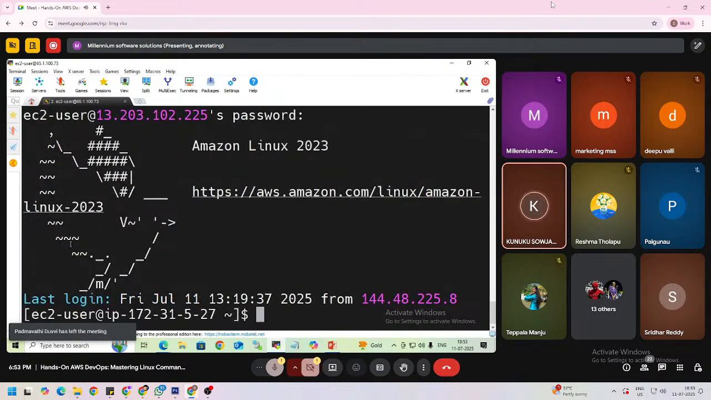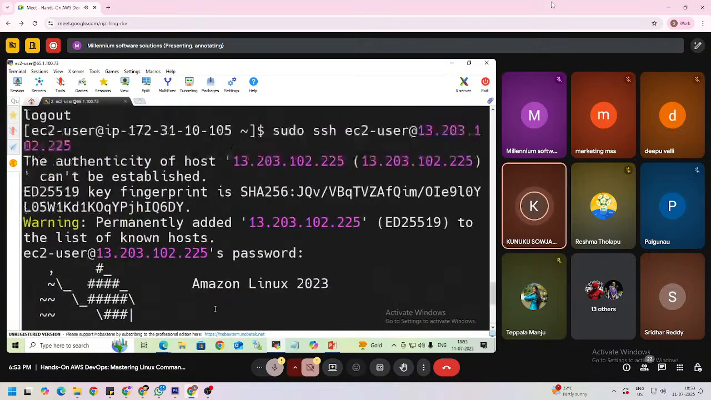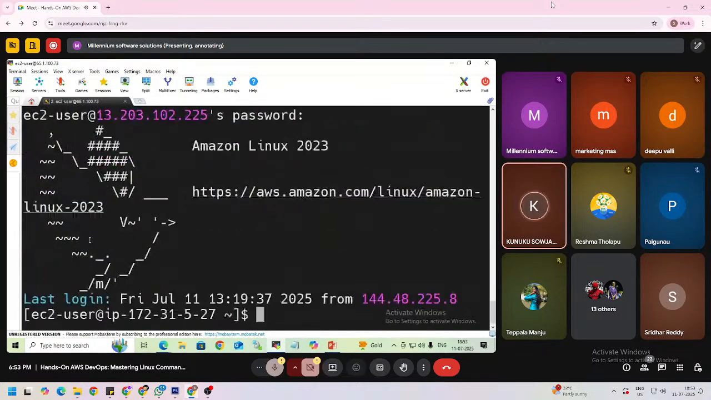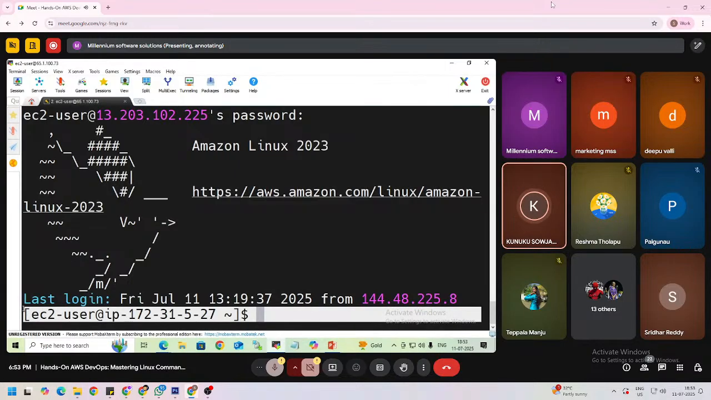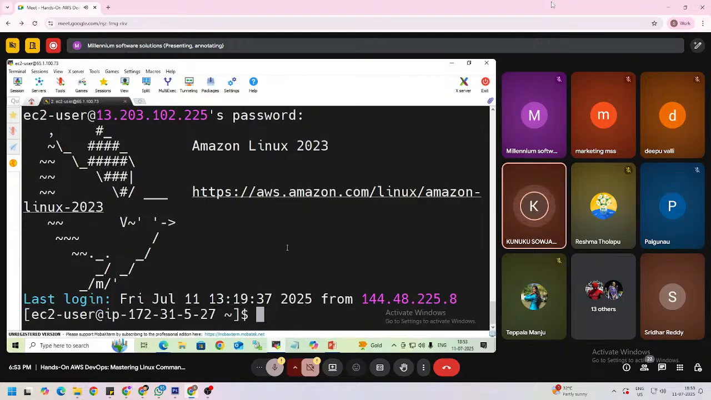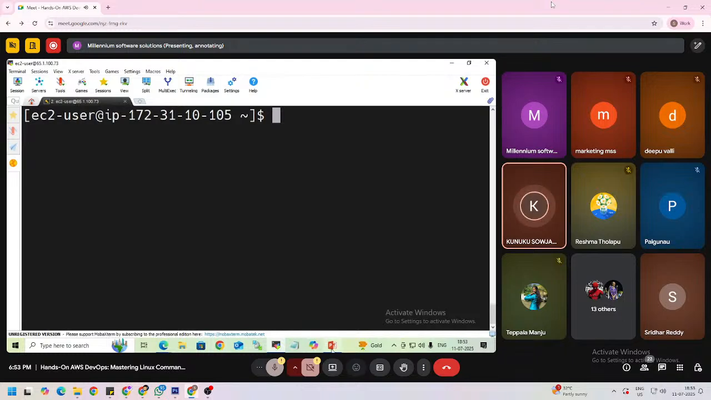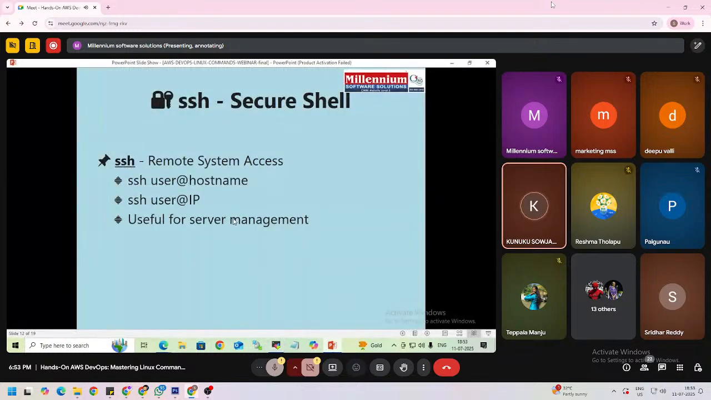This is the Linux 2 server private IP and this is the Linux 1 server private IP. So here I am connecting to the Linux 2 server from within the Linux 1 server, and for that we are using the SSH command. If you want to go back, you need to use exit. So again I am connected to my Linux 1 server. This is how we can use the SSH command.